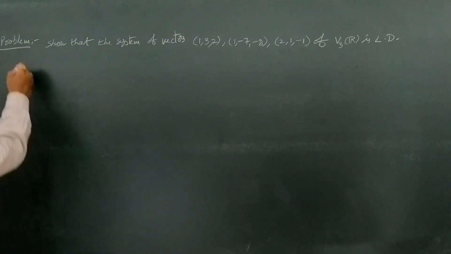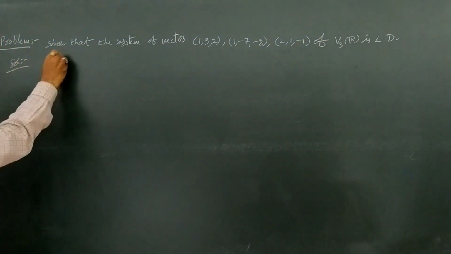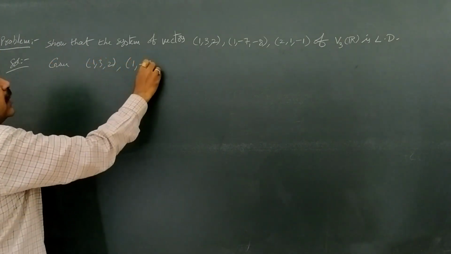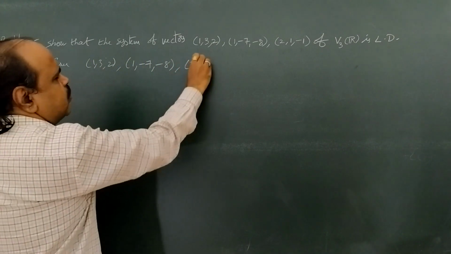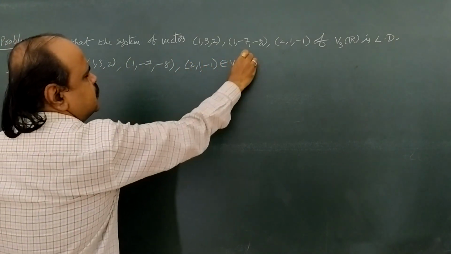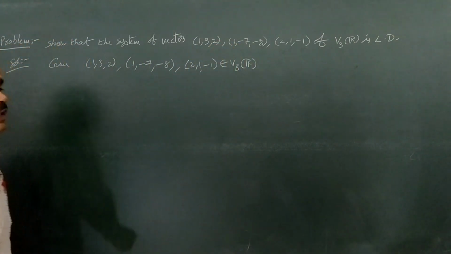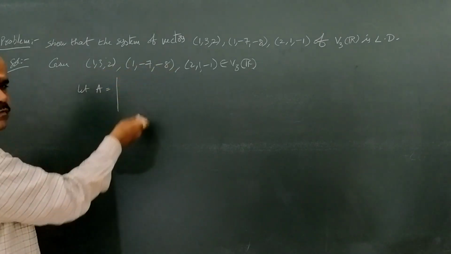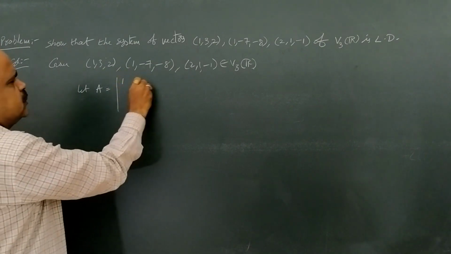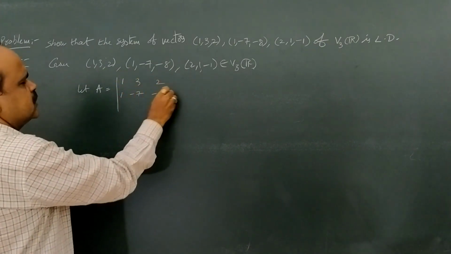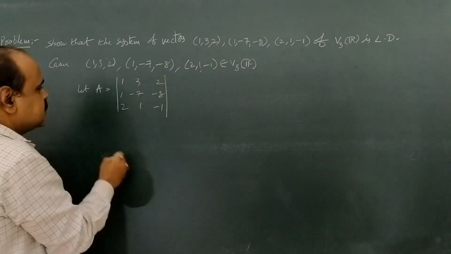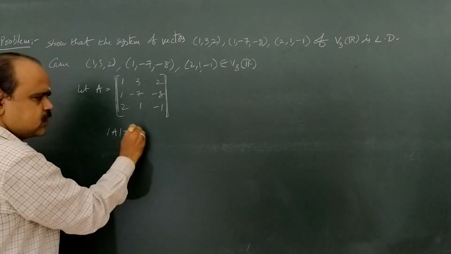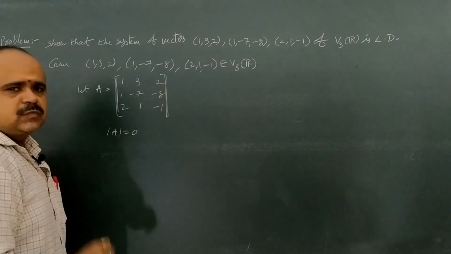Okay, so come to the solution. Given (1, 3, 2), (1, -7, -8), (2, 1, -1) belongs to V3 of R. Now consider, let capital A equal to, take all these elements as rows of the matrix: 1, 3, 2; 1, -7, -8; 2, 1, -1. If det A equal to 0, then the vectors are LD simply.